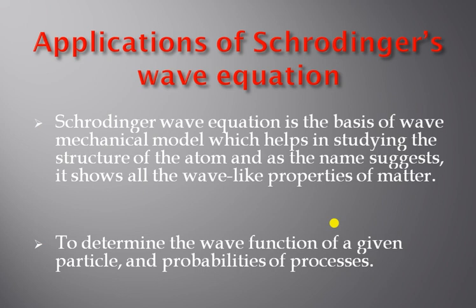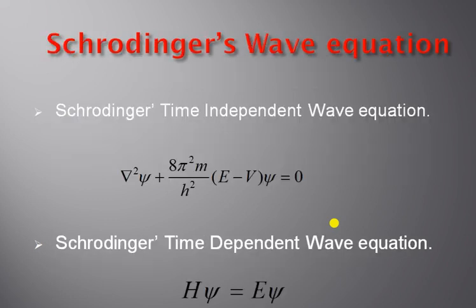We have also seen the most important thing, that is Schrodinger's wave equation, time dependent as well as time independent. Now we will see the applications once again. Schrodinger wave equation is the basis of wave mechanical model which helps in studying the structure of the atom, and as the name suggests, it shows all the wave-like properties of matter. To determine the wave function of a given particle and probabilities of processes, Schrodinger's wave equation is used.